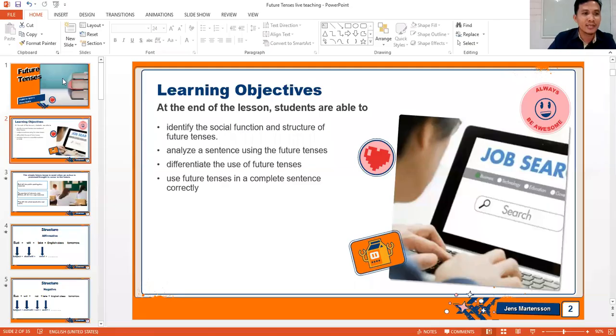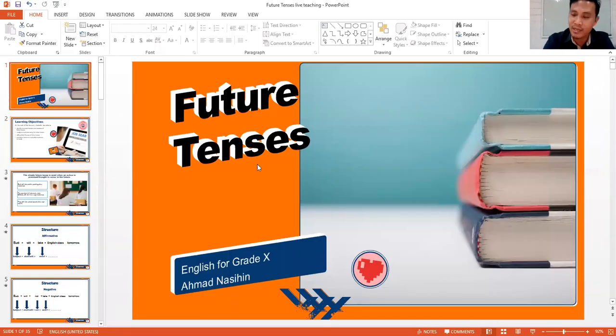Okay, so today we are going to continue our lesson, and it's about future tenses. Well, actually, last week we studied already about future tenses, but due to some reasons, technical problems, today we're gonna repeat it again. Right, so future tenses. There are several future tenses that we are going to study, but today it's only one future tense, okay? Which is simple future tense.